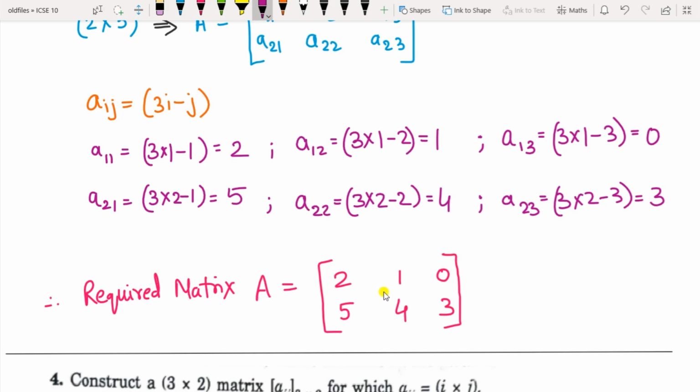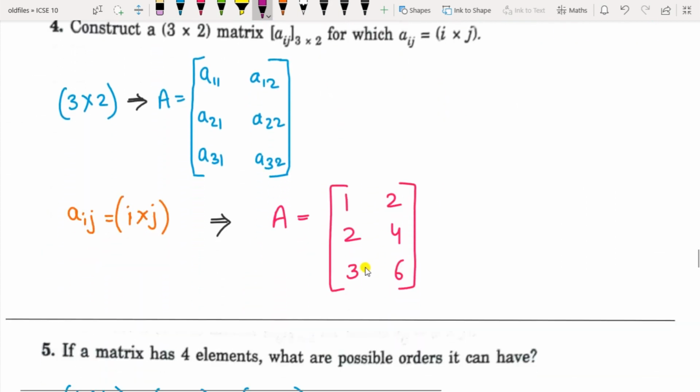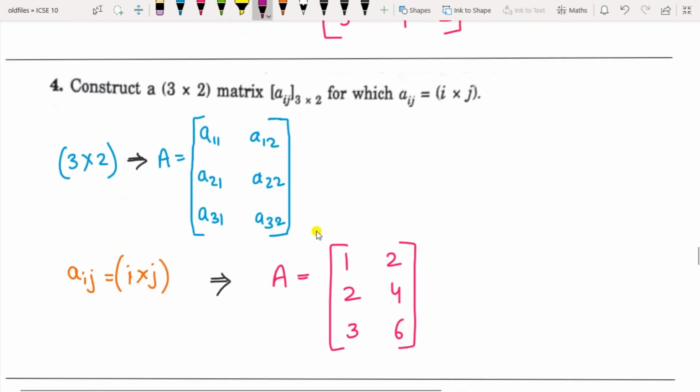So this way you have to calculate using the equation. Similarly, in this case, construct a matrix of the order 3 by 2, and its equation is i into j. So you have to multiply i and j. Write the rough matrix here. The figure should be like this. So i into j means multiply these elements: 1 1 is 1, 1 2 is 2, 2 1 is 2, 2 2 is 4, 3 1 is 3 and 3 2 is 6. Because of this given condition we are multiplying. So this is the required matrix.